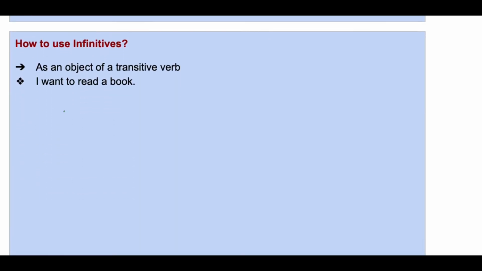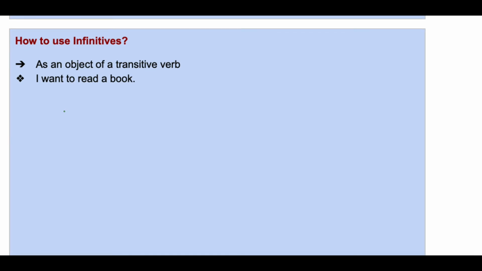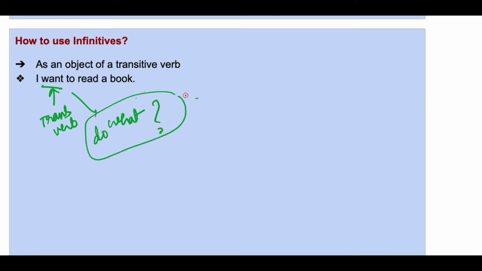Next. It can come as an object of a transitive verb. I want to read a book. Now, this is a transitive verb. Now, I want to do what? Now, here you need an object and this becomes your object.